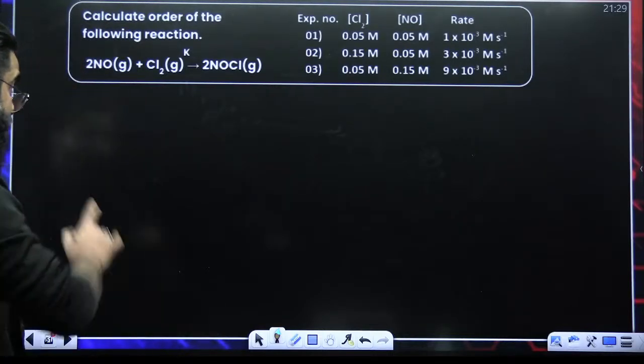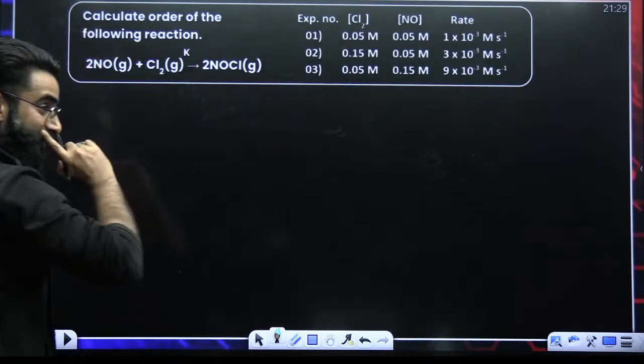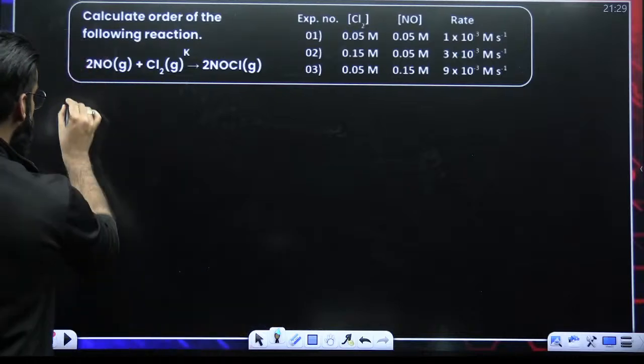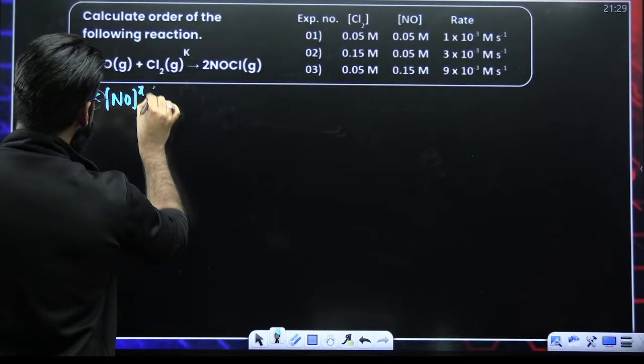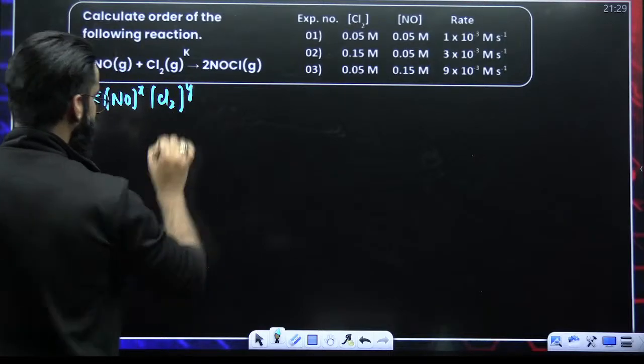If you look at the question carefully, what is the first thing you are supposed to do? You are supposed to write the rate law. How do I write the rate law? R is equal to K, concentration of NO raised power X, concentration of Cl2 raised power Y.